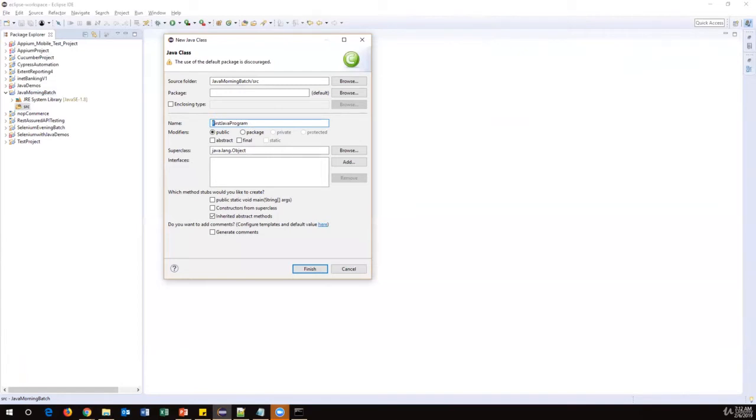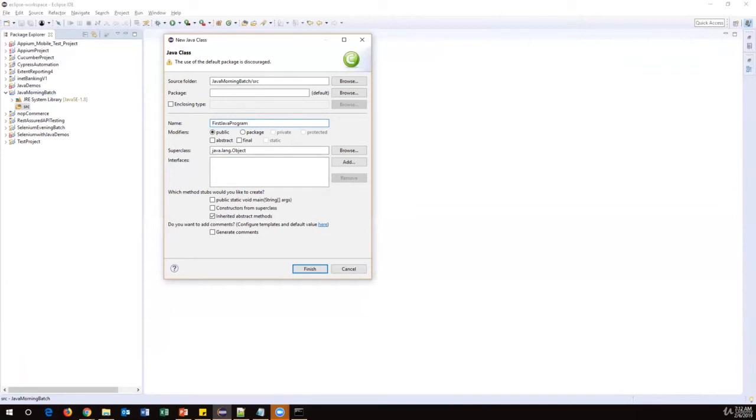All class names should start with an uppercase letter, and the class name should not have any special characters, and should not have any spaces. And the class name should not start with numbers. It should always start with an uppercase letter, an alphabet. You can use numbers in between the name or at the end of the name, but the class name should not start with numbers.